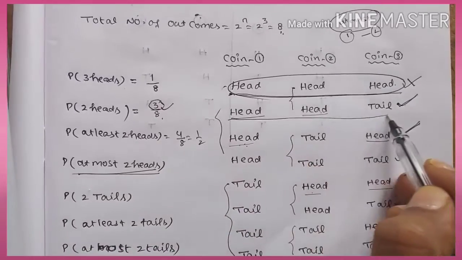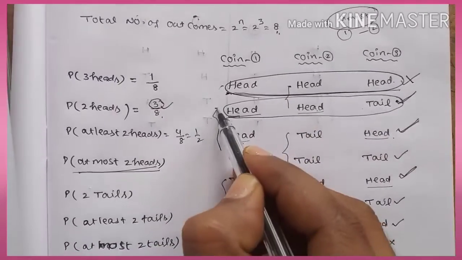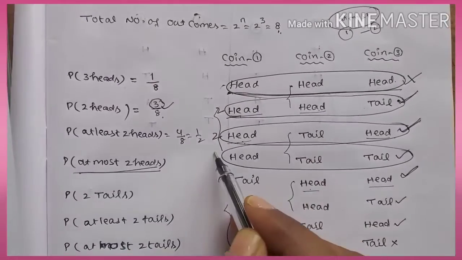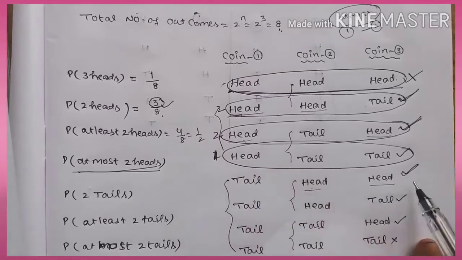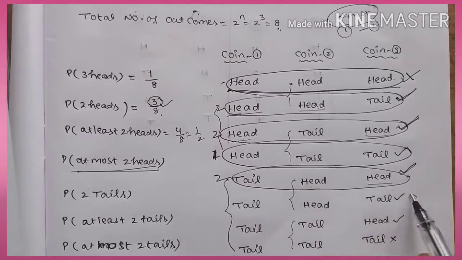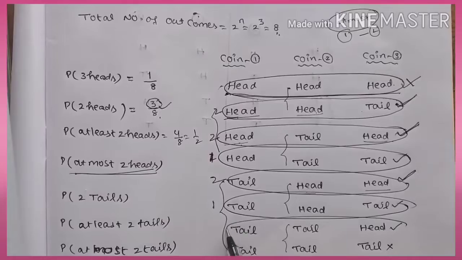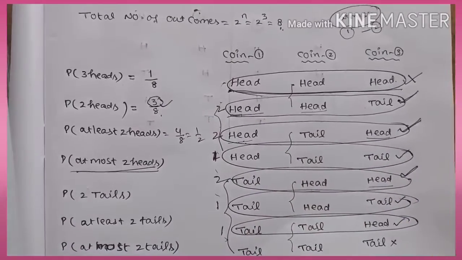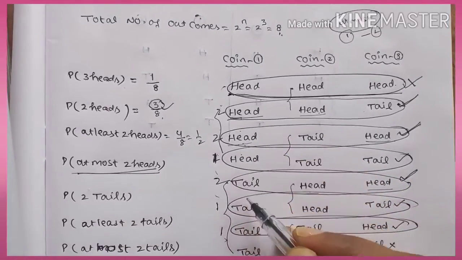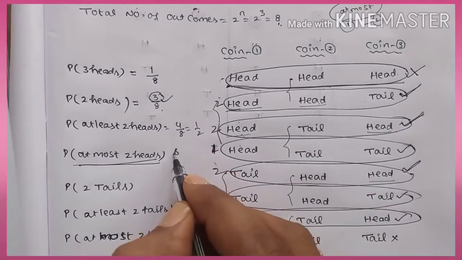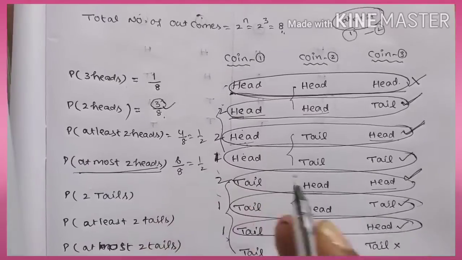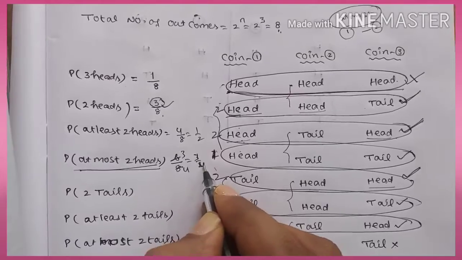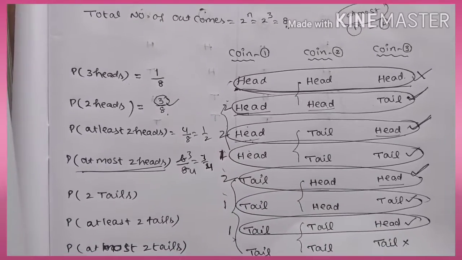So in this case, this is one case which has 2 heads. In this case 2 heads. In this case, sorry, 1 head. In this case 2 heads. In this case 1 head. In this case also 1 head. So either 2 is possible or 1 is also possible. So 1, 2, 3, 4, 5, 6 possibilities are there. So 6 out of 8. 2 threes are 6, 2 fours are 8. So result is equal to 3 by 4.